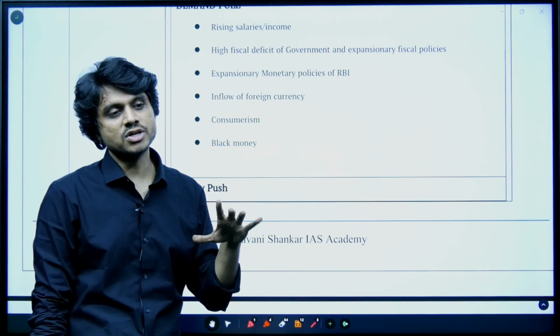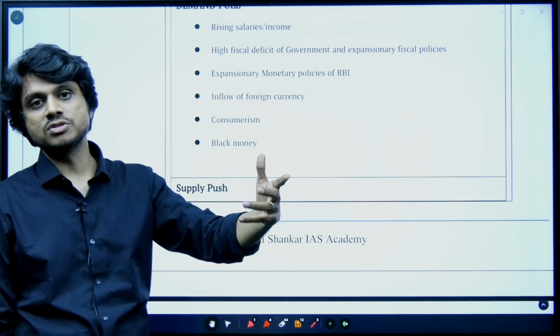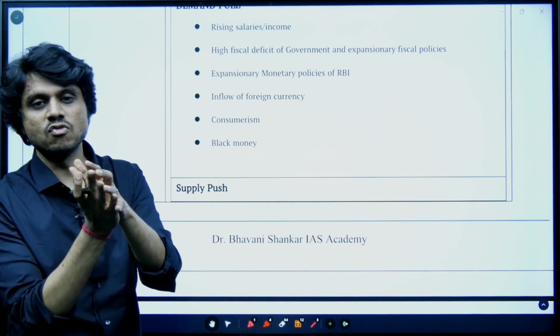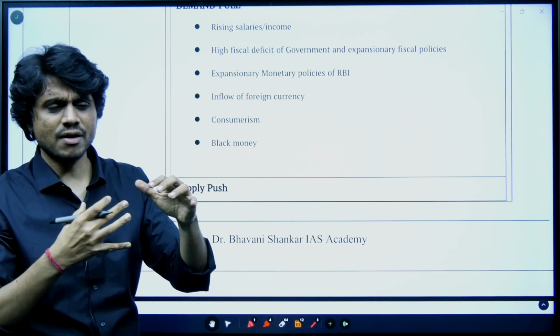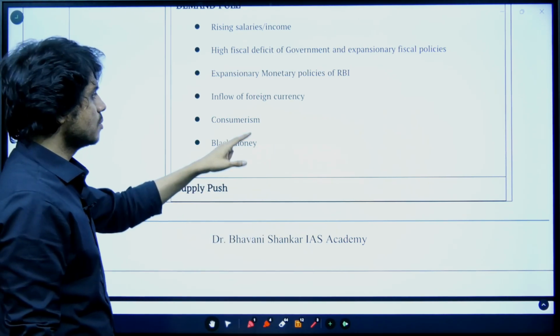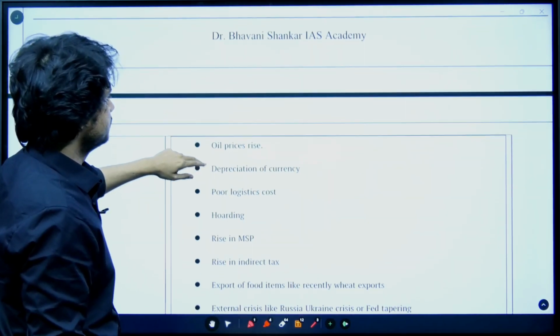And also generally the people who have black money will go for higher luxury goods. Let's assume that they have made some kind of gold. So this money they somehow have to spend, and they will go for the higher luxury items. So this black money also causes the demand to be high.